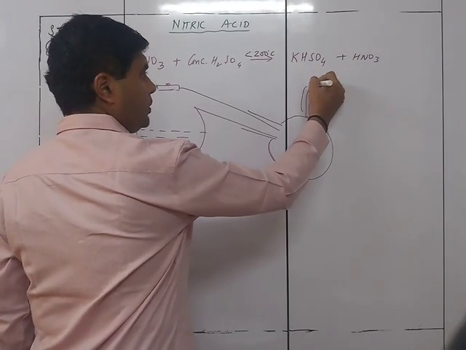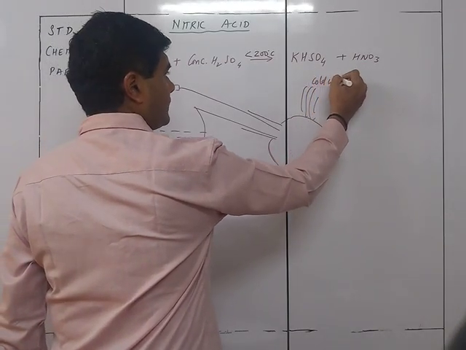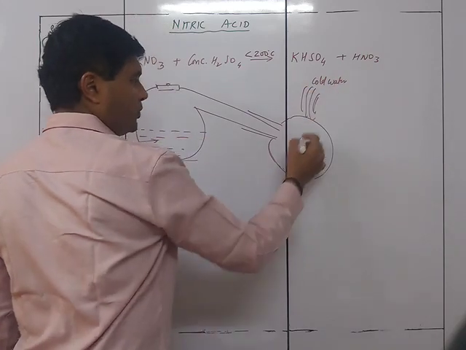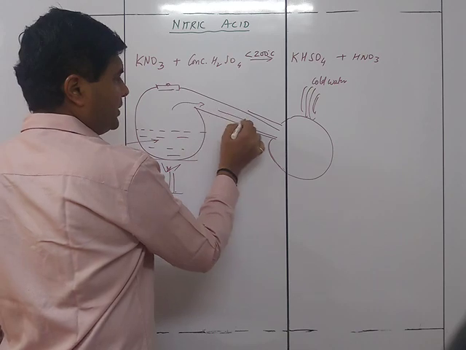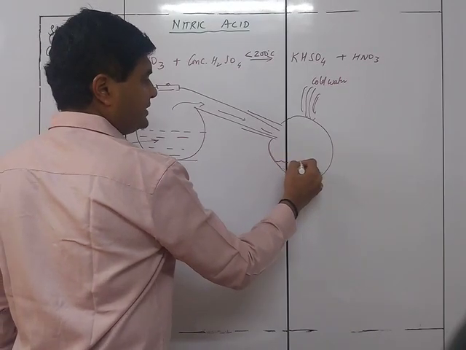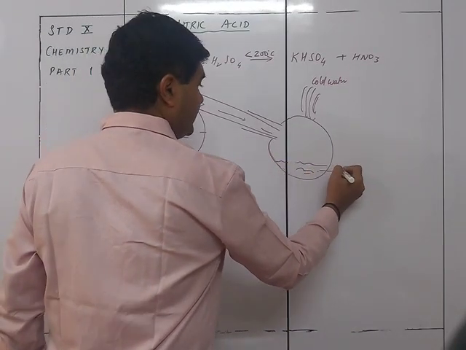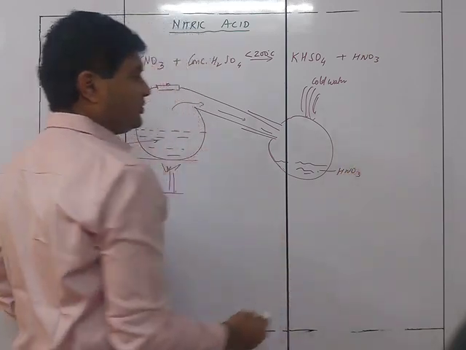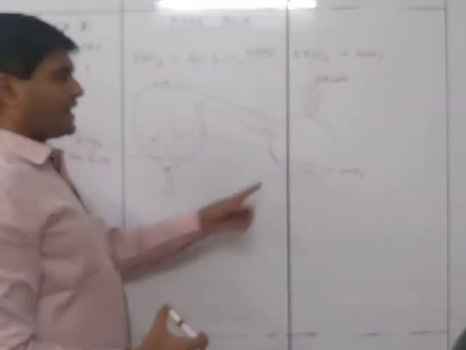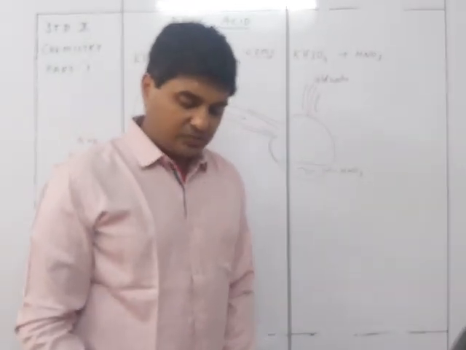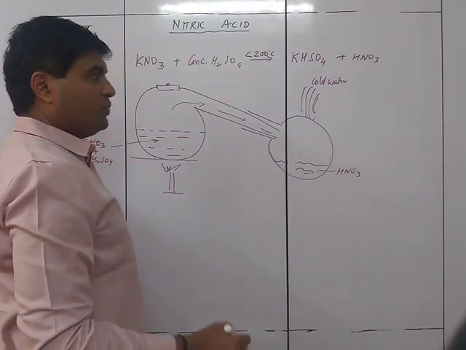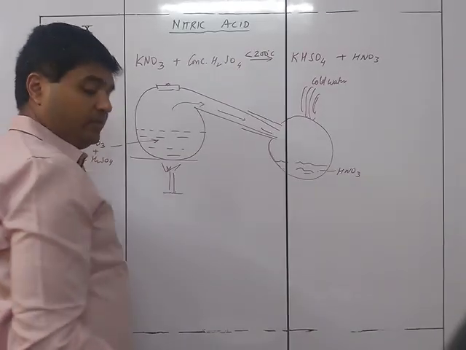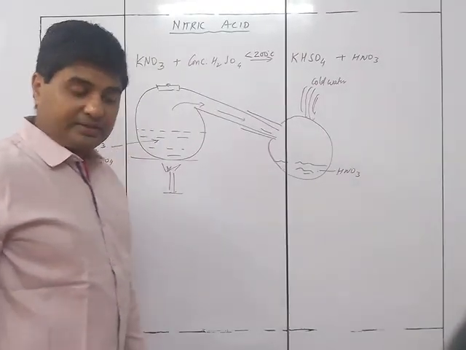So this is cold water, tap water being poured on this, so that the gases of HNO3 which are going to come over here will condense and give you HNO3. So the HNO3 formed over here is because of the condensation of the gases, which are in the vapor state. These vapors are going to be condensed, and what we get is the HNO3.